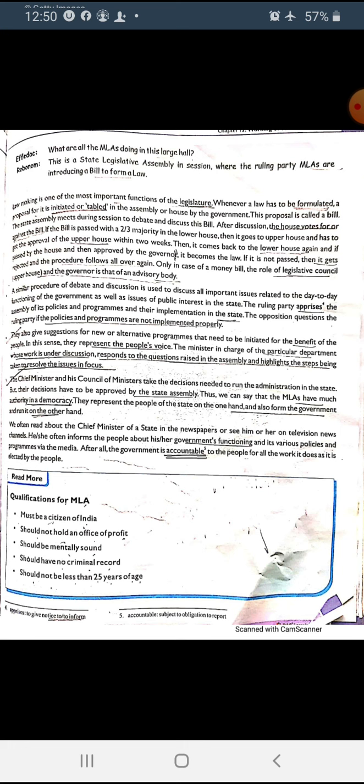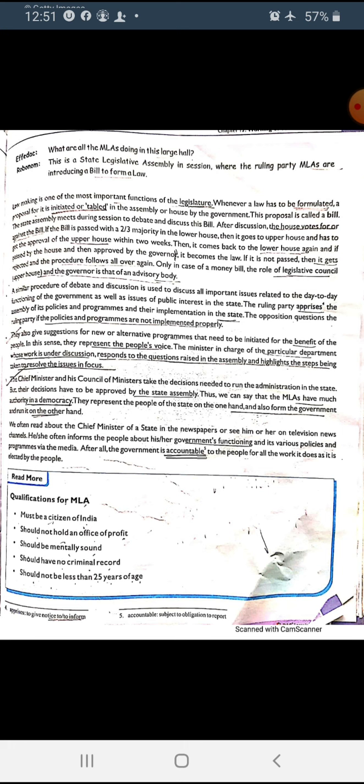The head of the majority party is the chief minister, and his council of ministers takes the decisions about the state. So we say MLAs have much more authority as they represent the people of the state and they run the government also.